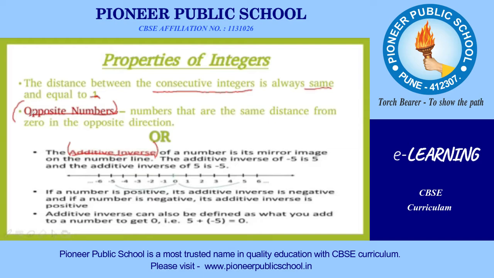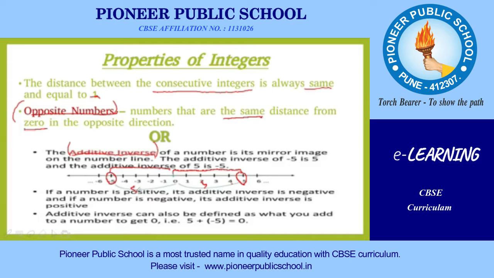So what does opposite number mean? Numbers that are at the same distance from 0, in the opposite direction. Look at this number line. Minus 5 as well as plus 5 are mentioned. From 0, these two numbers are at the same distance in opposite directions, and that's why they are called opposite numbers. So 5 and minus 5 are the opposite of each other.